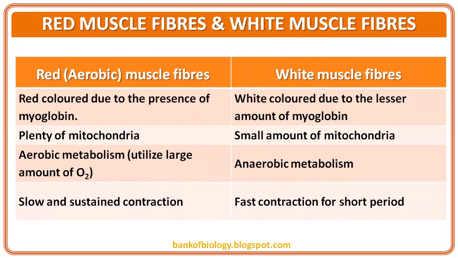Red color is due to the presence of myoglobin. White color is due to a lesser amount of myoglobin. Plenty of mitochondria in red muscle fiber, a very important point to remember. White muscle fiber has a small amount of mitochondria. Aerobic metabolism is possible in red muscle fiber; it requires a large amount of oxygen. Anaerobic metabolism occurs in white muscle fiber. Red fibers show slow and sustained contraction; white muscle fibers show fast contraction for a short period.